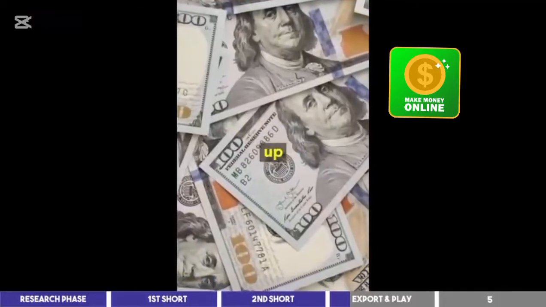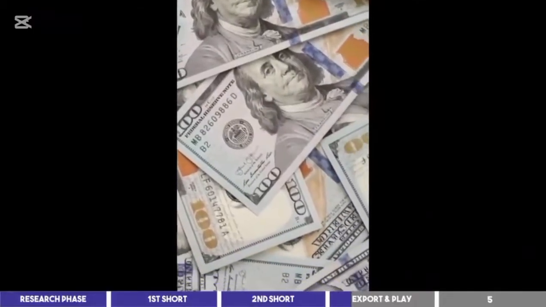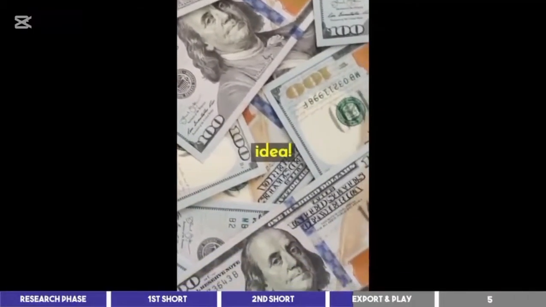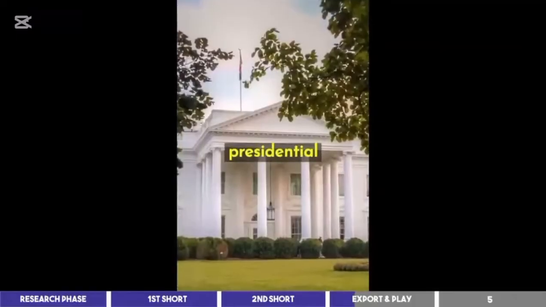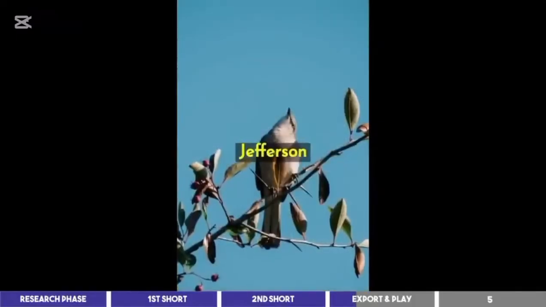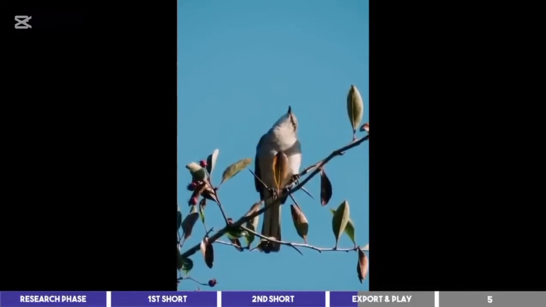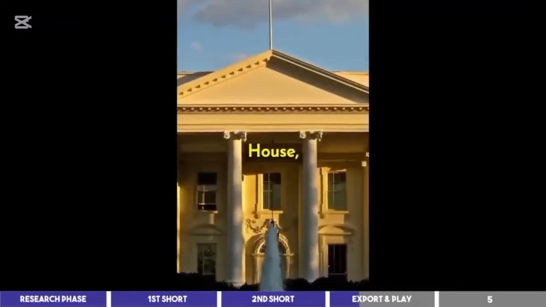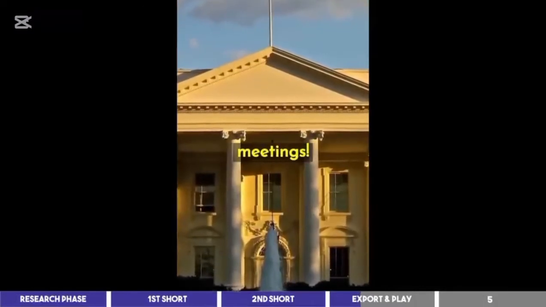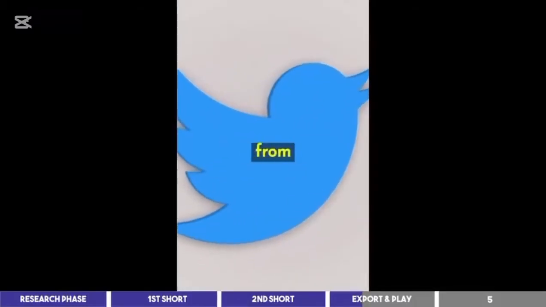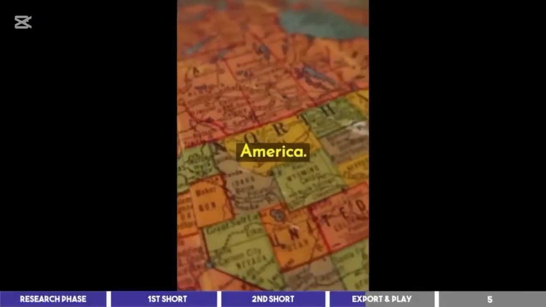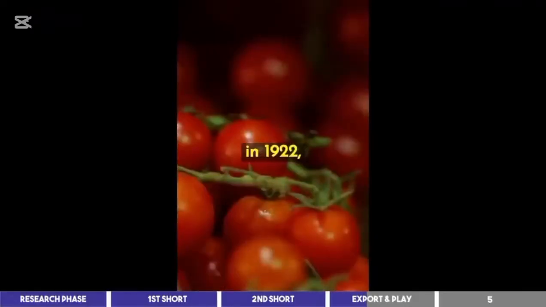Franklin thought that waking up earlier would save on candle usage. Now that's what we call a bright idea. How about a presidential quirk? Thomas Jefferson had a pet mockingbird named Dick, who would follow him around the White House, even attending important meetings. Just imagine the tweets coming from that room. Did you know this? Weird historical facts about America. Did you know that in 1922...